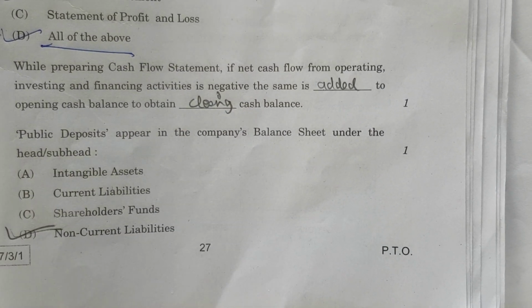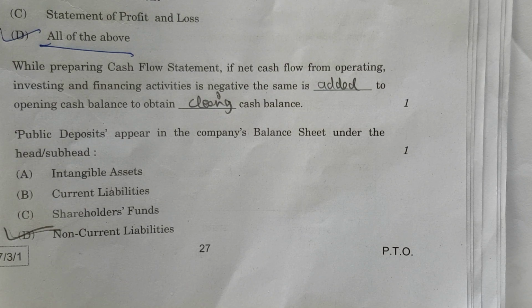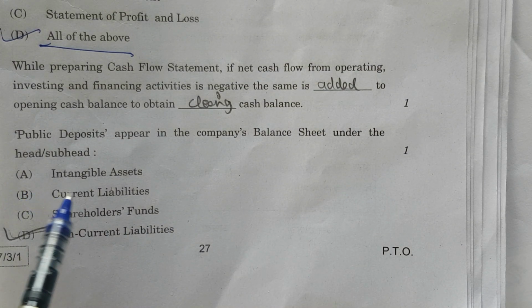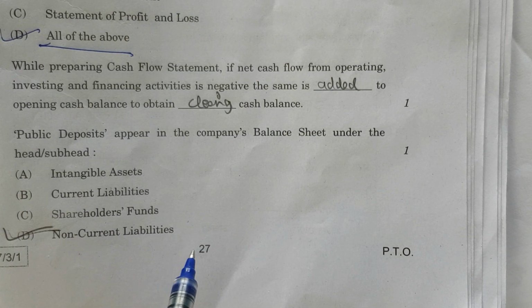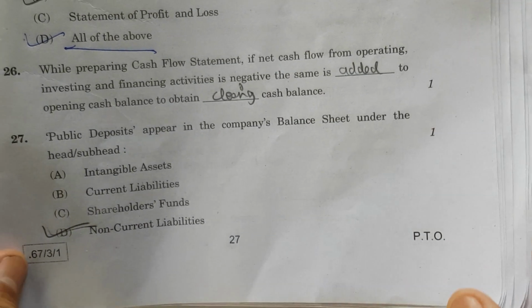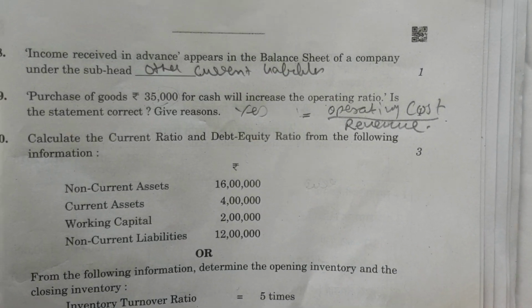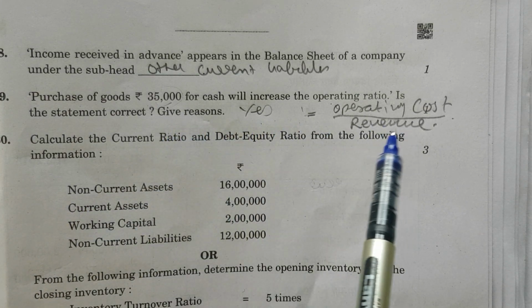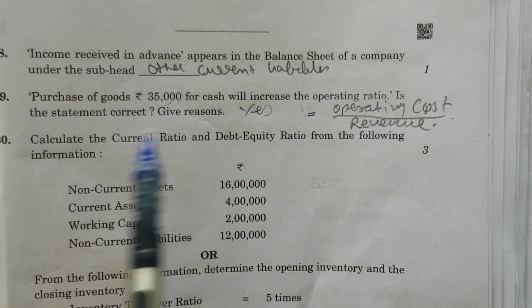Next is, public deposits appear in the company's balance sheet under the head or subhead of non-current liability. It is not a current liability. Public deposit is a non-current liability. Next is, income received in advance appears in the balance sheet of a company under a subhead of what? Other current liability. The answer is other current liability.